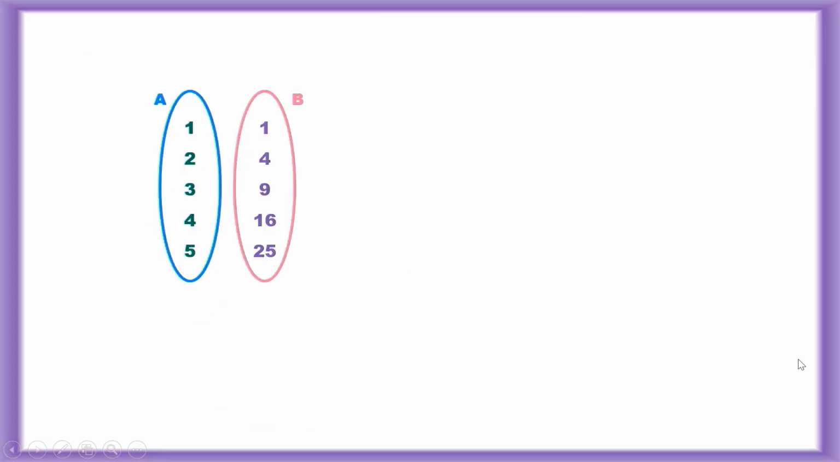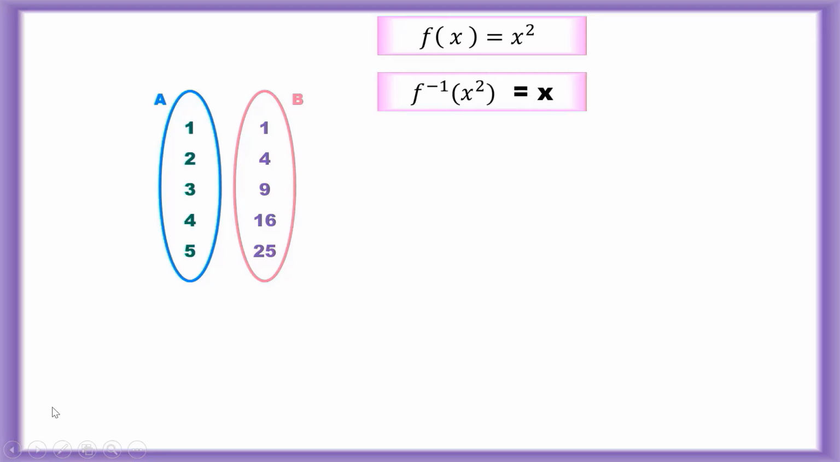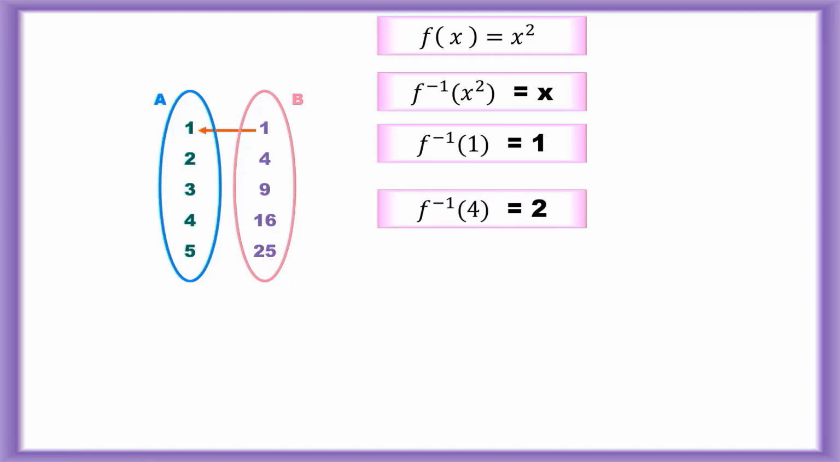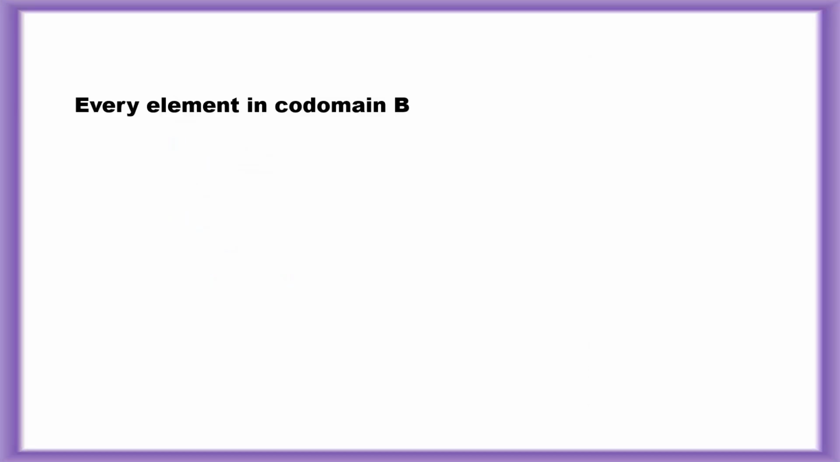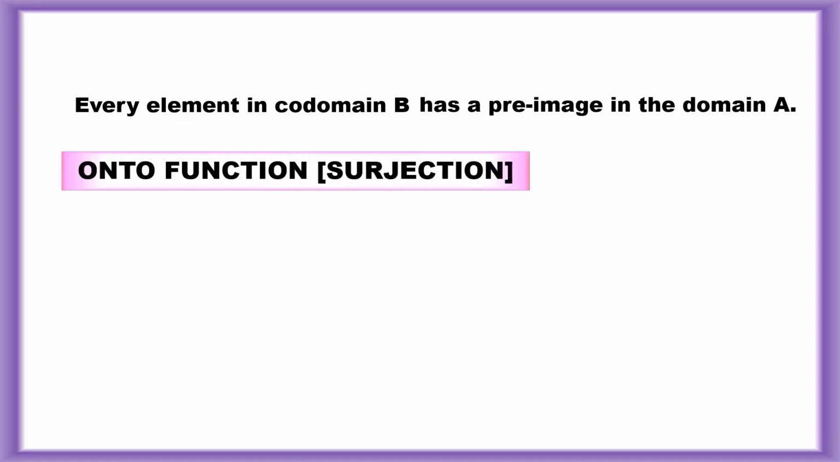Let's consider these two sets. f of x is equal to x square, f inverse of x square is equal to x. That is, f inverse of 1 is equal to 1, f inverse of 4 is equal to 2, f inverse of 9 is equal to 3, f inverse of 16 is equal to 4, f inverse of 25 is equal to 5. Every element in codomain B has a pre-image in the domain A. So it is an onto function, surjection.